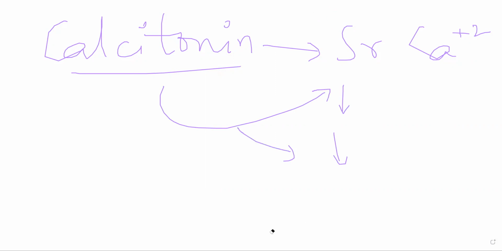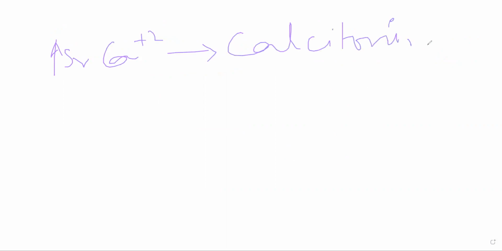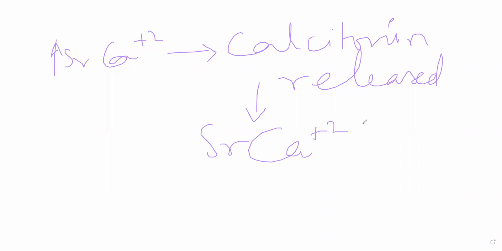Whenever there is an increase in serum calcium, calcitonin is released, and because of this, serum calcium and phosphates both go down, by its action on kidney and bone.